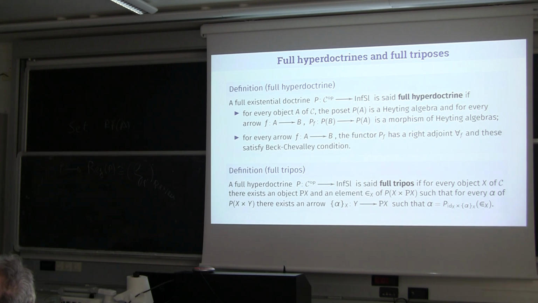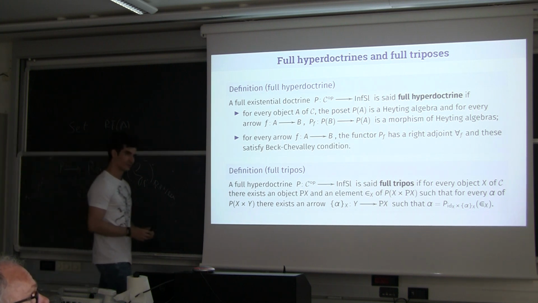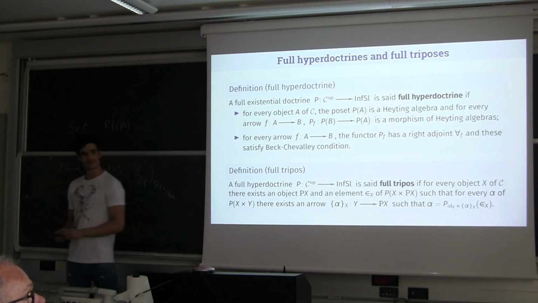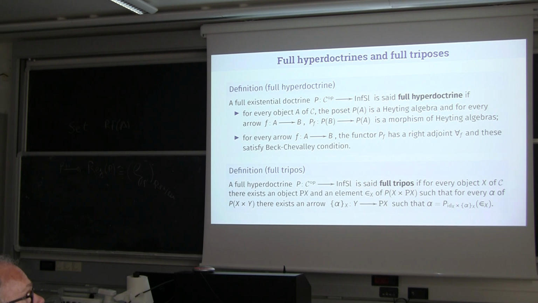But here you're assuming that this tripos is not necessarily a sheaf tripos, but it has to be a full existential completion of this. Yes, but I believe if you take the regular completion of the total category for a sheaf tripos, you get something between your presheaf topos and your sheaf topos.